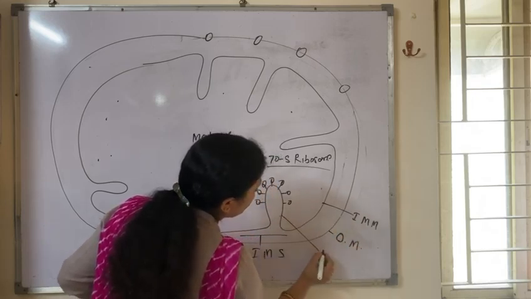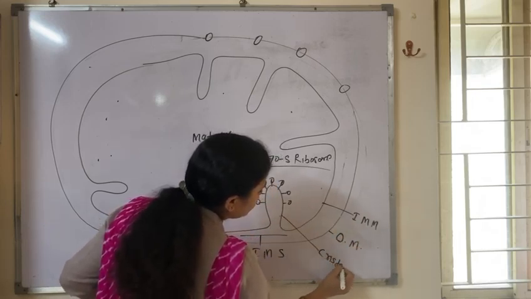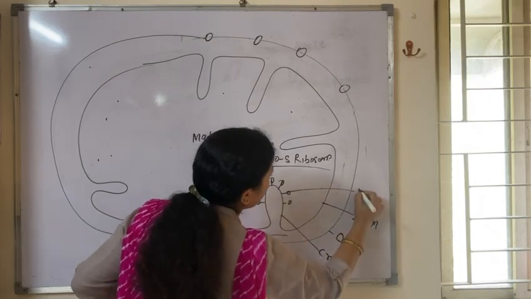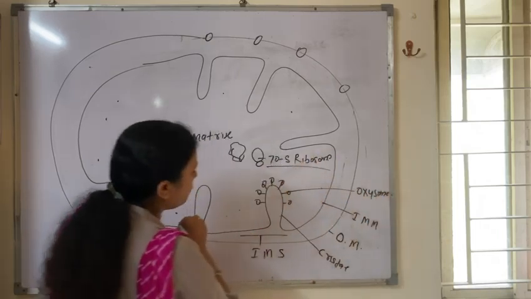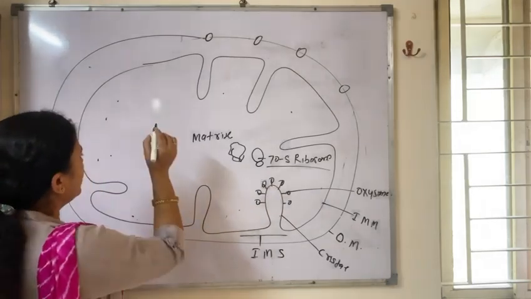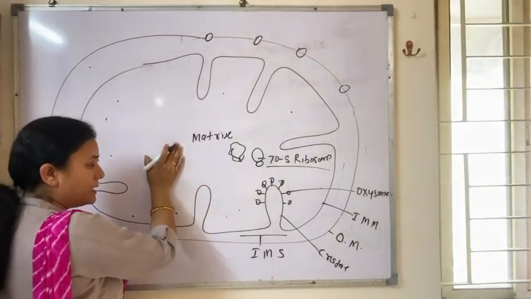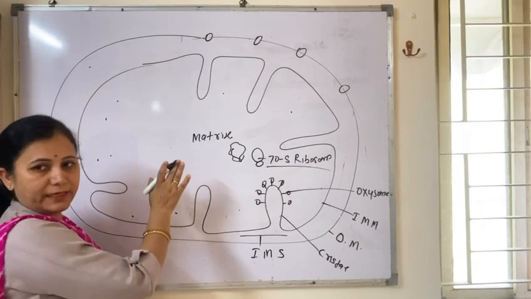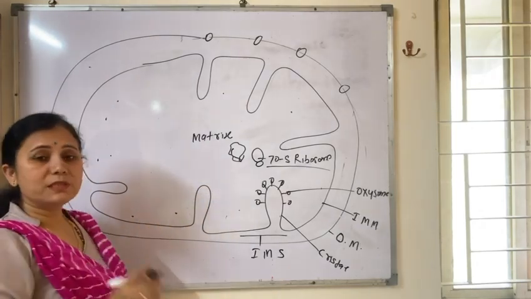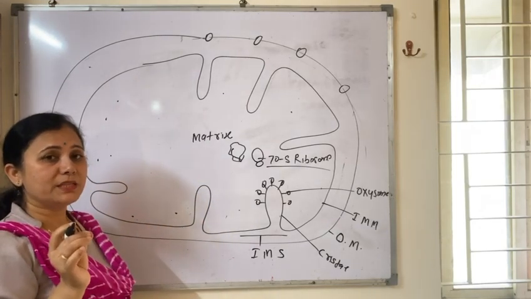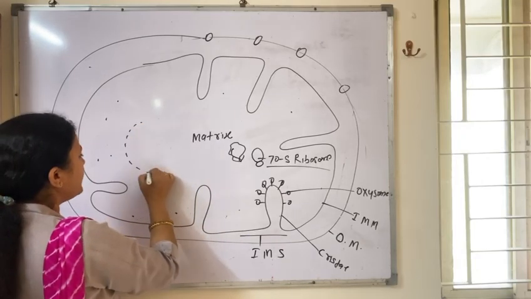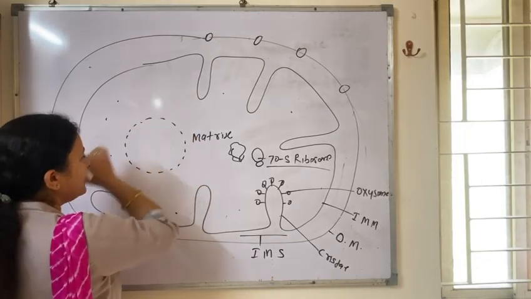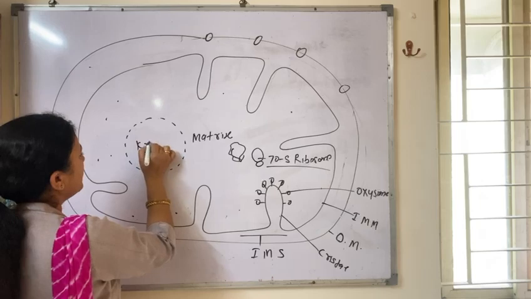This finger-like projection is called cristae, and this is called oxysome. This region contains many enzymes, and the most important process of respiration, that is the Krebs cycle, also takes place in the matrix of the mitochondria.